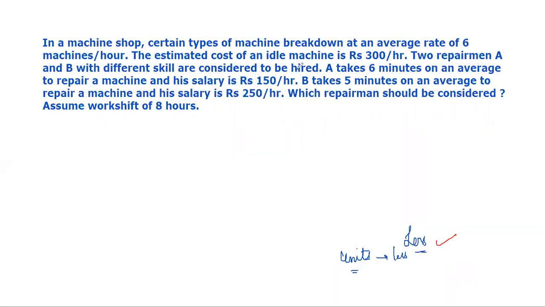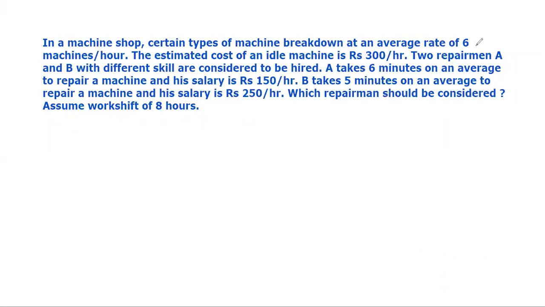Just like in the previous case there was the waiting cost of the truck, similarly in this case we have the cost of an idle machine. Because it will remain idle for some period of time, the production system will get halted and the company can incur loss during this period of time. And that has been calculated as the estimated cost of the idle machine is rupees 300 per hour.